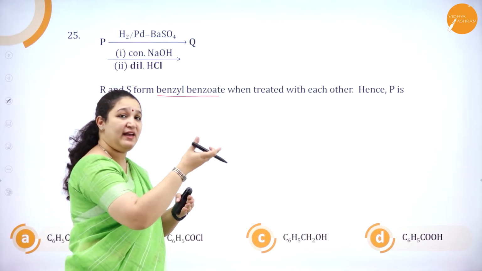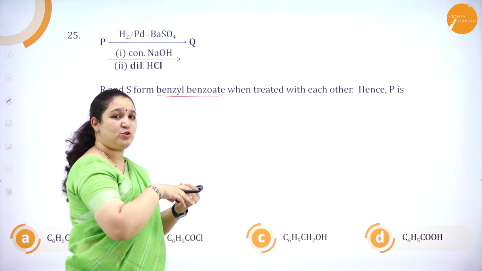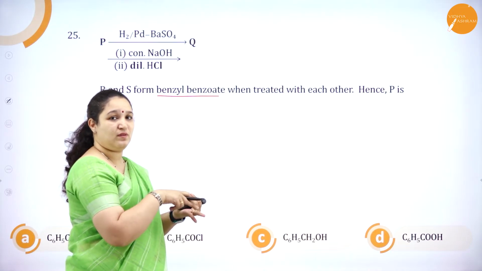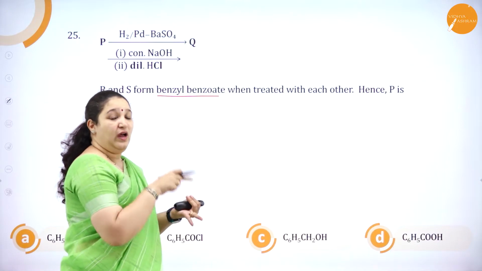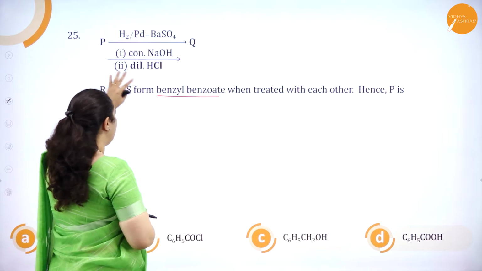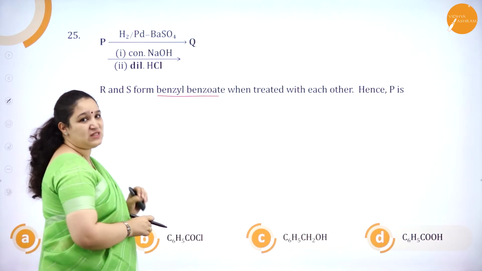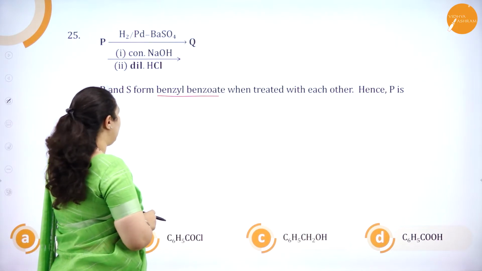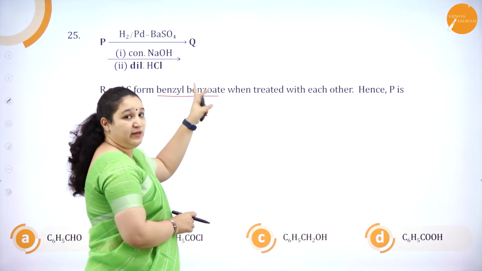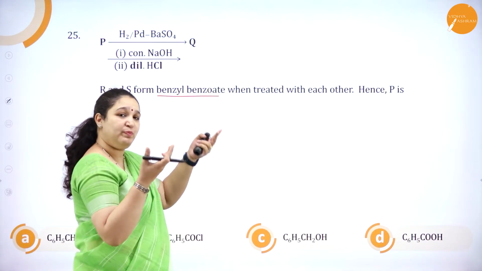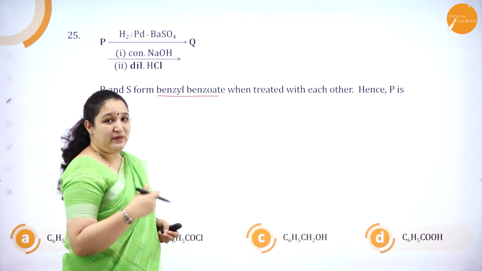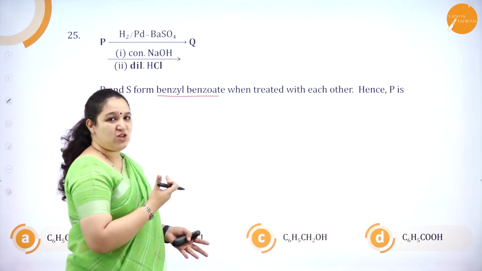Esterification means what should be the reactant? One carboxylic acid group should be present, and one OH group should be present. Correct? So R and S: one alcohol group should be present and one carboxylic acid should be present. That is R and S. Because we have got benzyl benzoate, two benzene rings are there, so both R and S should have a benzene ring also. Okay, so we'll try to write this in the reverse order.